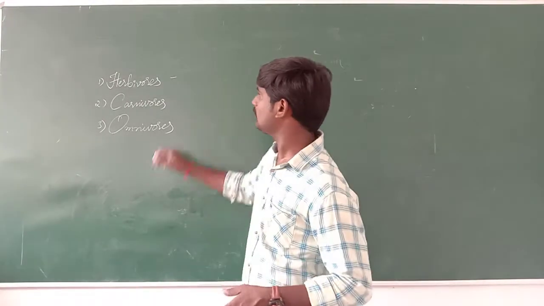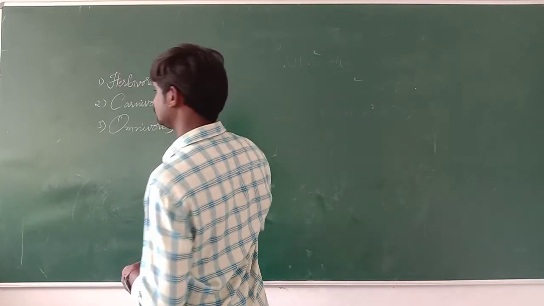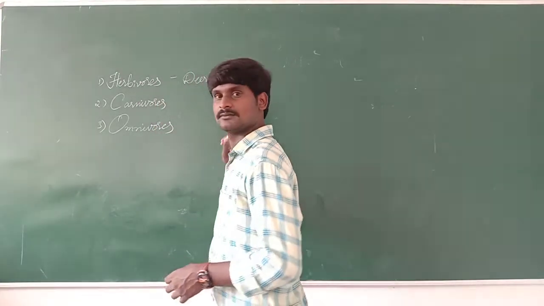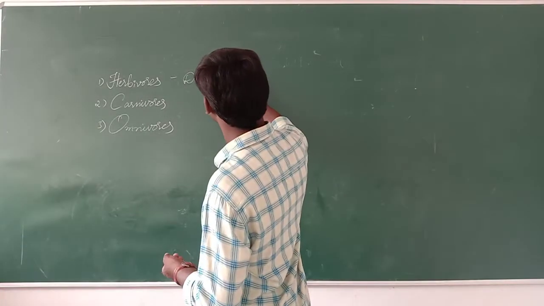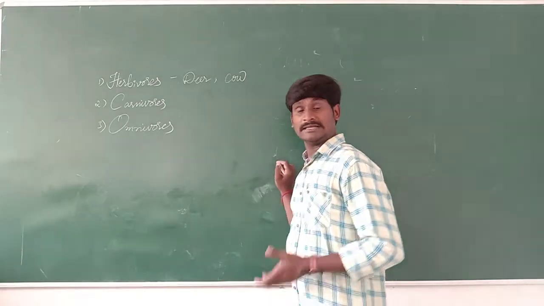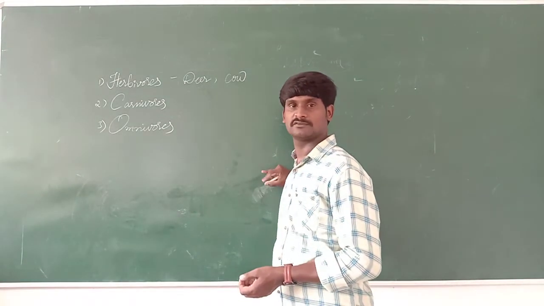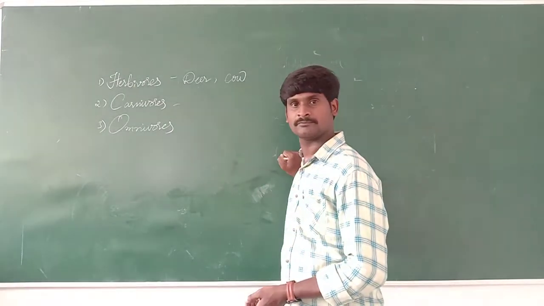Examples of herbivores are deer, rabbit, cow, buffalo. These are some examples of herbivores. And next one is carnivores.